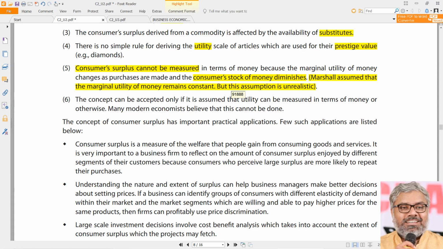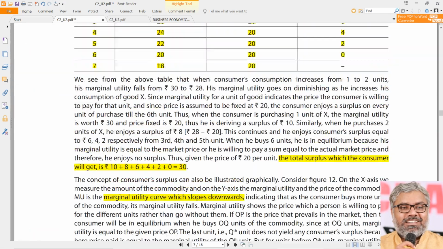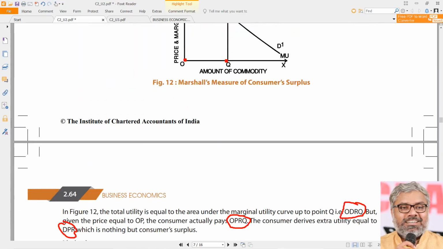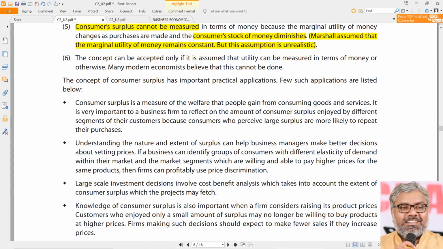In other words, money is being taken as a measuring rod of utility by assuming that the marginal utility of money will always be constant. Since that assumption is unrealistic, consumer surplus calculation in the form of money is also unrealistic. We have here consumer surplus of 10 rupees, 8 rupees, 6 rupees and all that. That is all unrealistic. That is not practically correct. So that is another limitation of this theory.